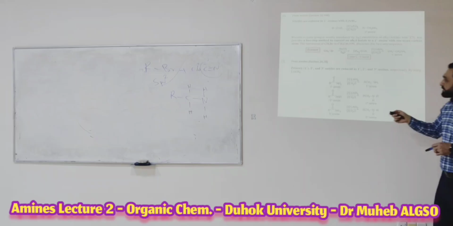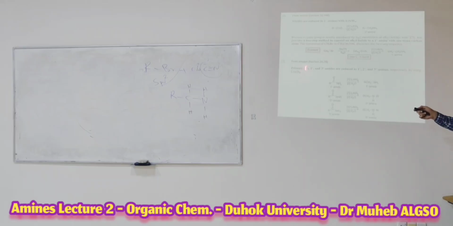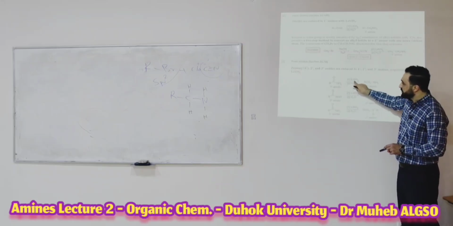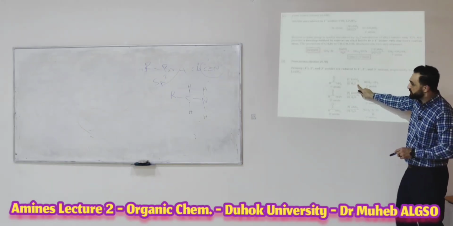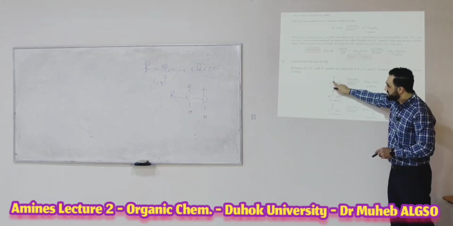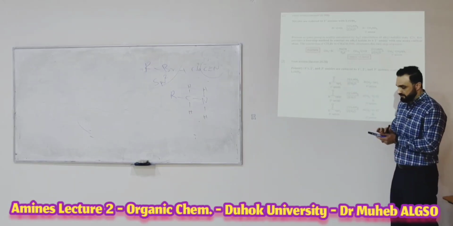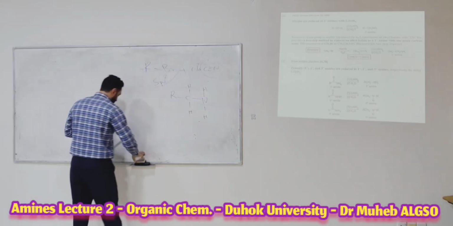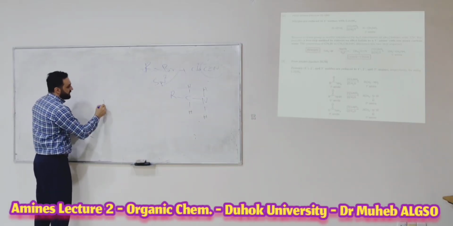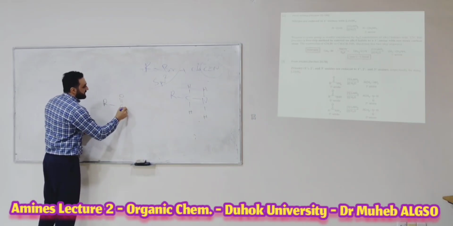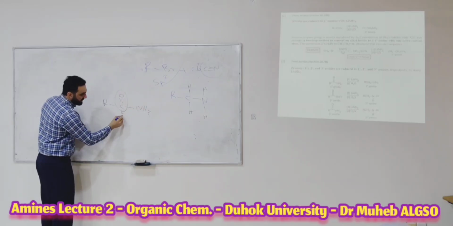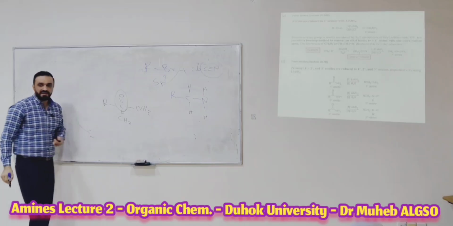Thirdly, the primary amine from the amide. This is the amide group. This amide can also be reduced by the same reagent, lithium aluminum hydride and H2O, to convert the C double bond oxygen to what? To the CH2. This is the amide. Directly convert this to what? To the CH2 by the same reagent.